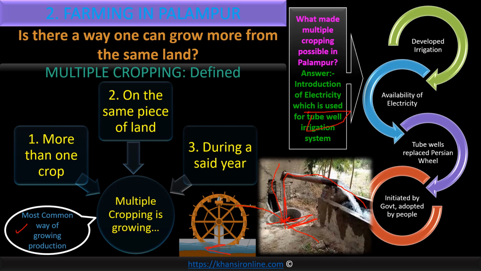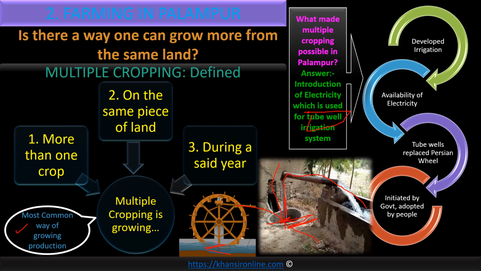their own tube wells. Like today, in all our homes there is a tap from which water comes. But you ask your parents and grandparents, tap water was not very common 20 years back. There may be a public tap where all people used to go and collect water. That was the government tap. All will have to line up there, get the water and come. Now every house has its tap. First the government gave, then people realized the importance, and people installed their own taps. Same happened with the tube wells.